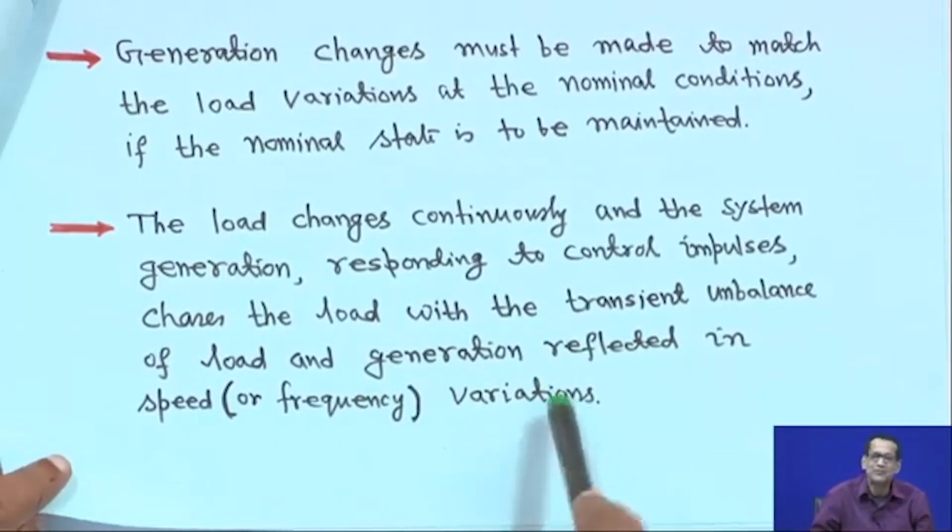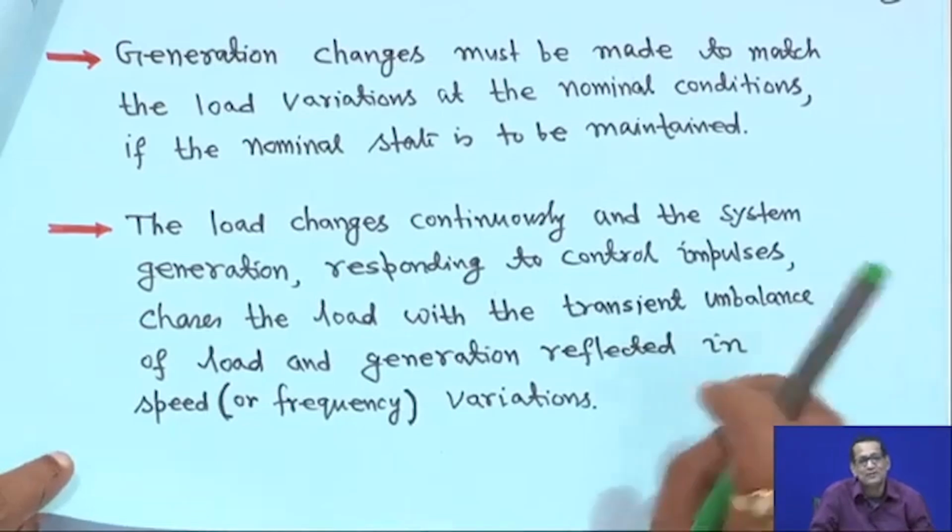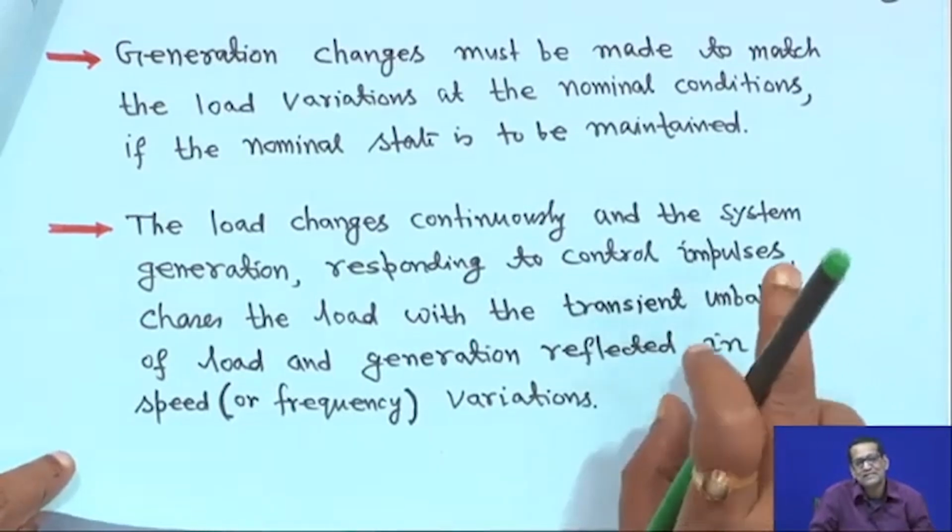Because this is a question to you, I am putting it, you will answer it: if real power load increases, there will be a decrease in frequency and a decrease in the speed of the turbine generator set of the power system, because the generator and turbine are coupled together. So, if the real power load increases, there will be a decrease in speed, and that is a decrease in frequency. And if load decreases, the frequency or the speed of the turbine generator system will increase, because turbine and generator are coupled together.